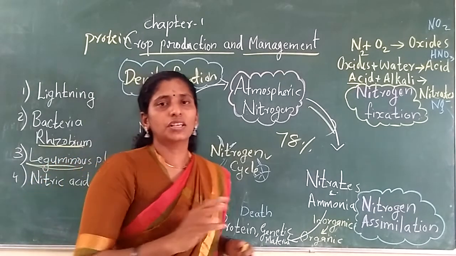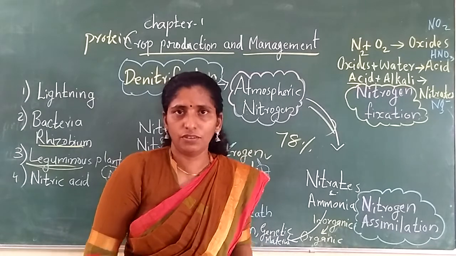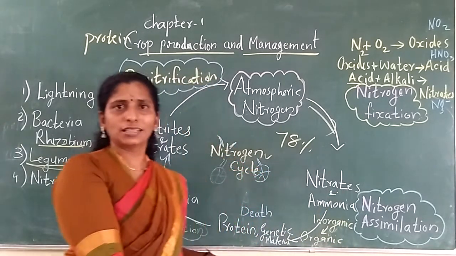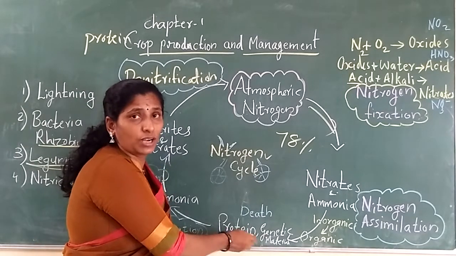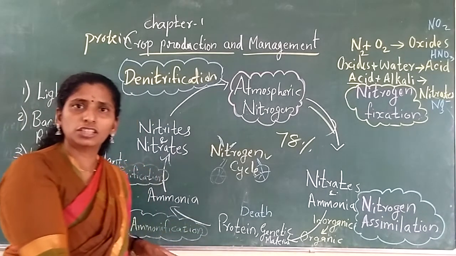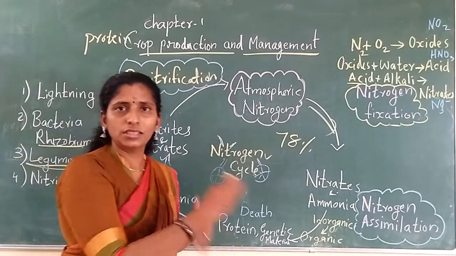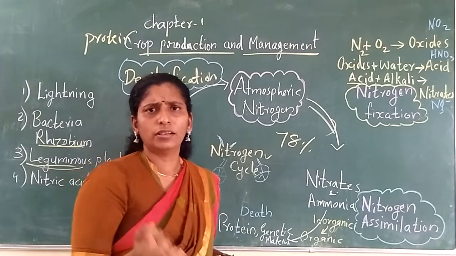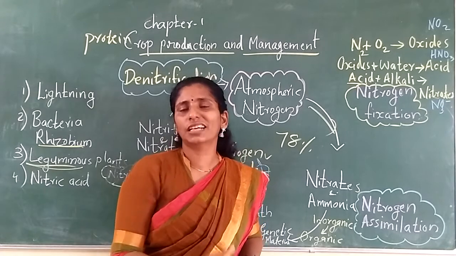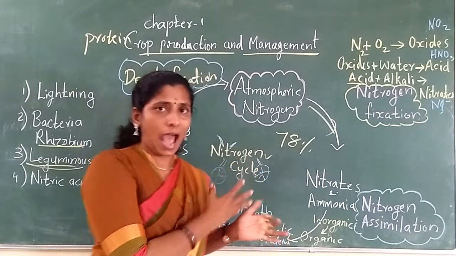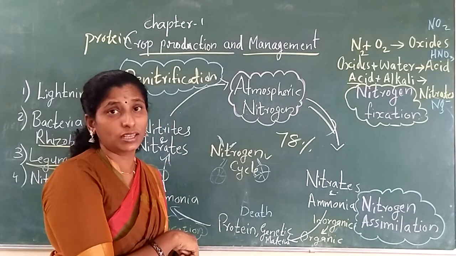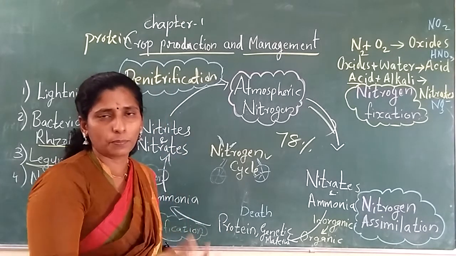After some time these animals will die. We all will die one day. So as soon as an animal dies, this nitrogen compound, the protein, will change into ammonia. Who will do this changing? Who will act on dead bodies? Yes, decomposers. These decomposers will act on the animal and change its body into what? Ammonia. It is very simple.